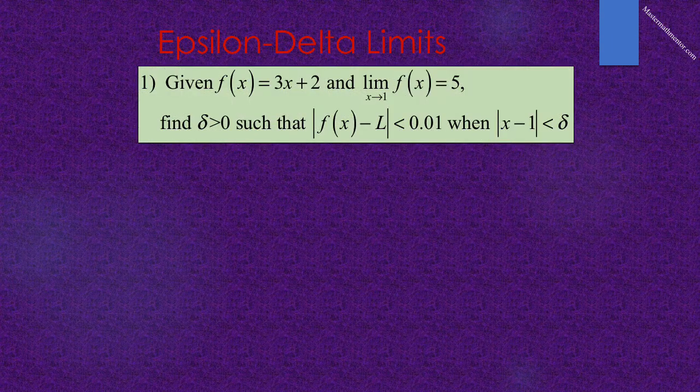Here is an example. If we were given that f of x equals 3x plus 2, and we know that the limit as x approaches 1 of f of x is equal to 5, we would like to find some positive value of delta such that the absolute value of f of x minus L is less than 0.01 when the absolute value of x minus 1 is less than delta.